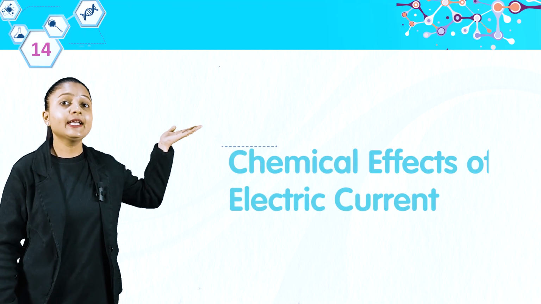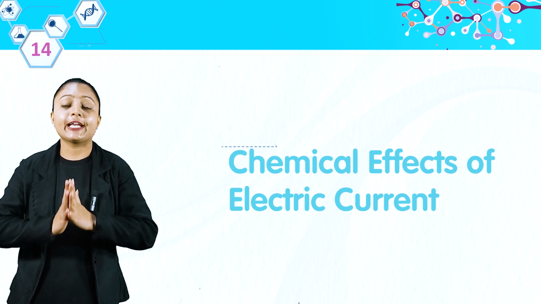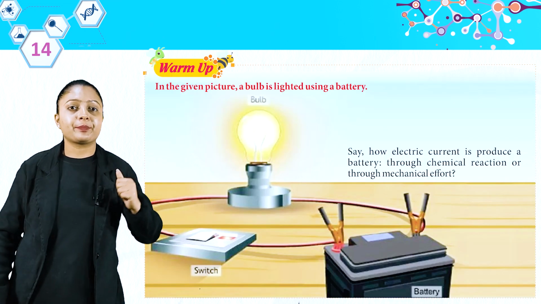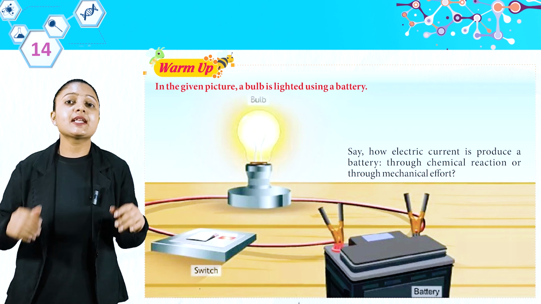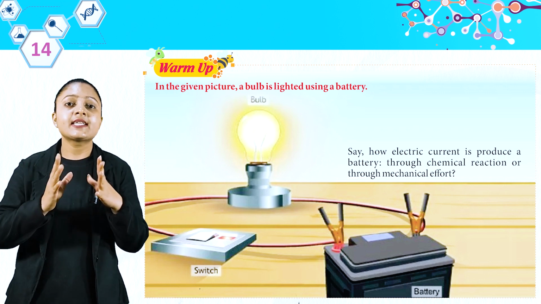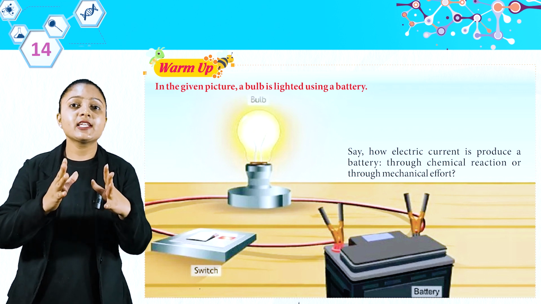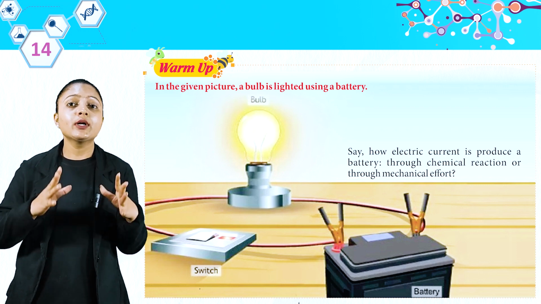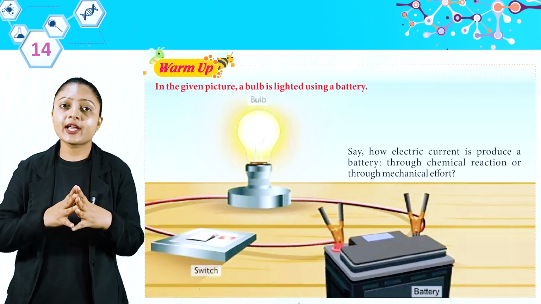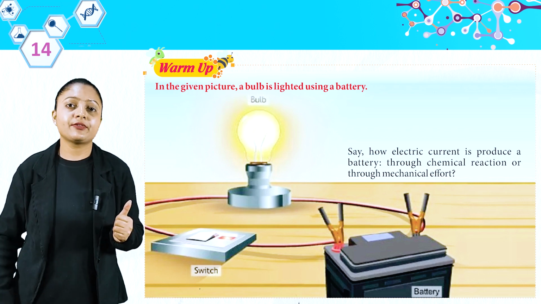Hello students, let's start chapter number 14, Chemical Effects of Electric Current. Let's first have some warm-up. In the given picture, a bulb is lighted using a battery. Say how electric current is produced in a battery: through thermal reaction, through chemical reaction, or through mechanical effort.